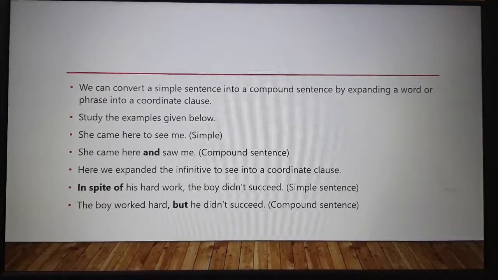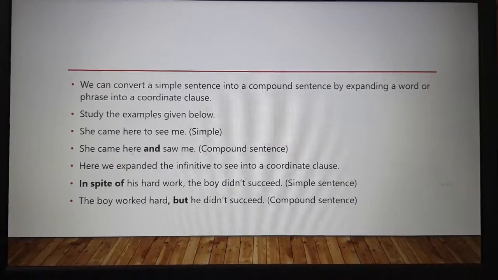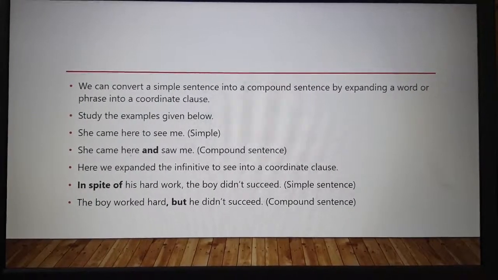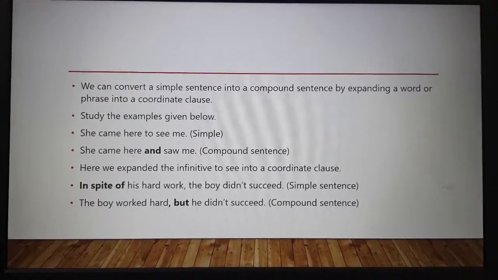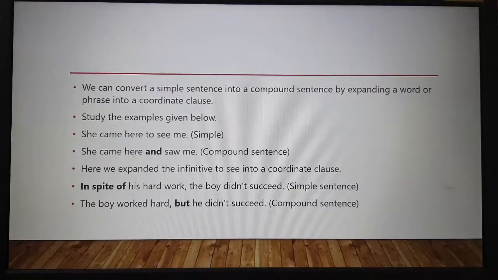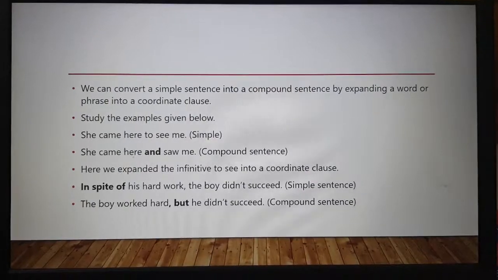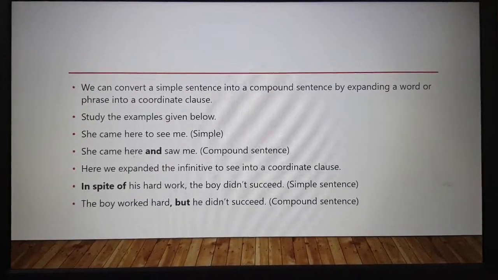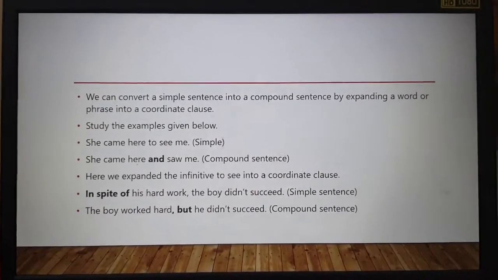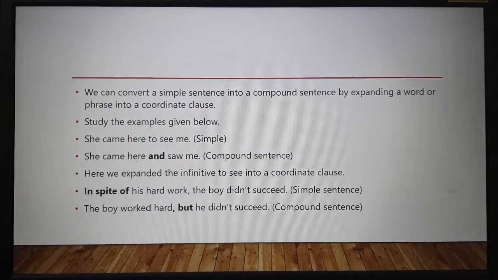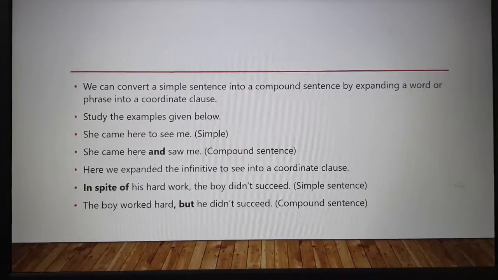So we can convert a simple sentence into a compound sentence. And how are we going to do that? By expanding a word or phrase into a coordinate clause. Study the examples given below. She came here to see me. This is a simple sentence. She came here and saw me. It's a compound sentence. Here we expanded the infinitive to see into a coordinate clause. In spite of his hard work, the boy didn't succeed. It is a simple sentence. The boy worked hard but he didn't succeed. This is a compound sentence. So this way you have to convert or transform.